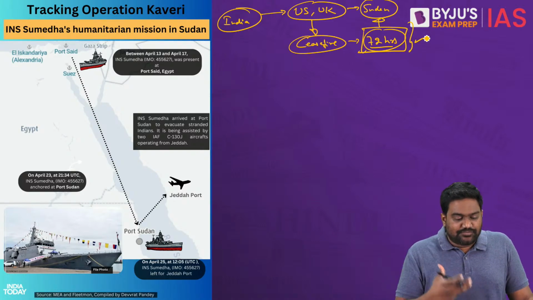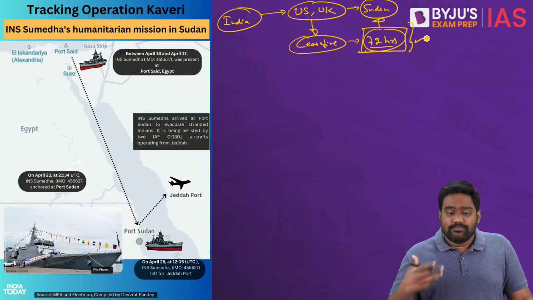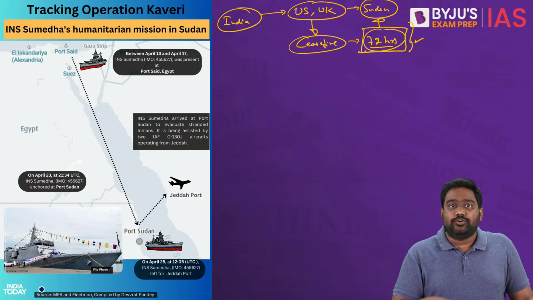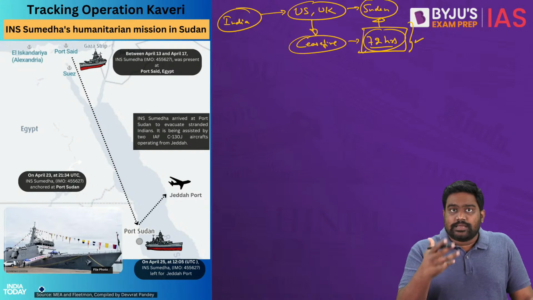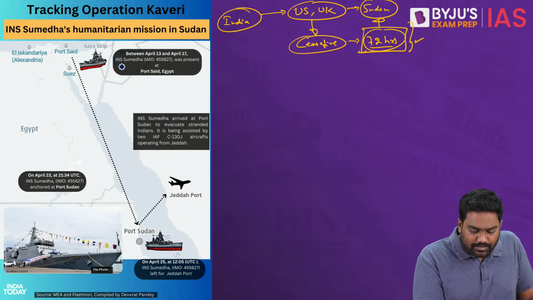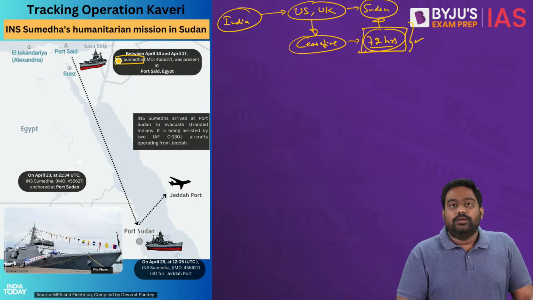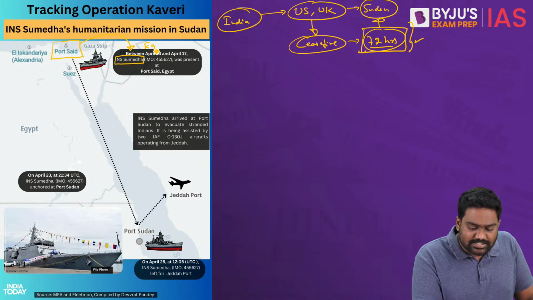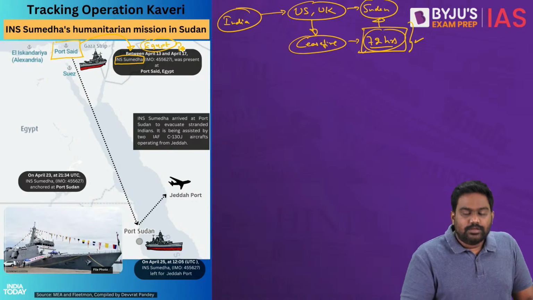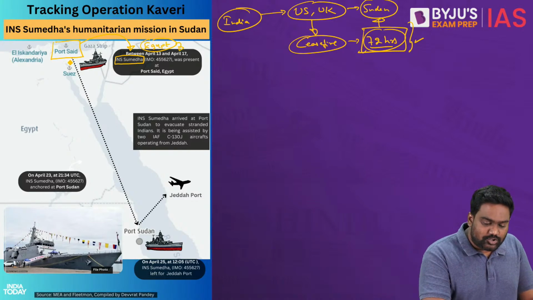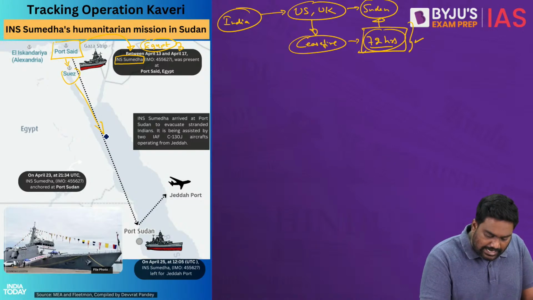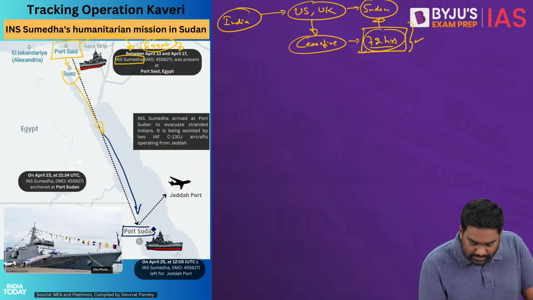In fact, as soon as the crisis began, India mobilized very quickly and deployed its military assets in the nearby region to be ready for an evacuation. Luckily for India, there was an Indian naval ship, INS Sumedha, which was already transiting in the same region. INS Sumedha was at Port Said in Egypt, participating in a military exercise with the Egyptian Navy. So quickly, INS Sumedha was diverted through the Suez Canal into the Red Sea, and it has already anchored at Port Sudan over here.